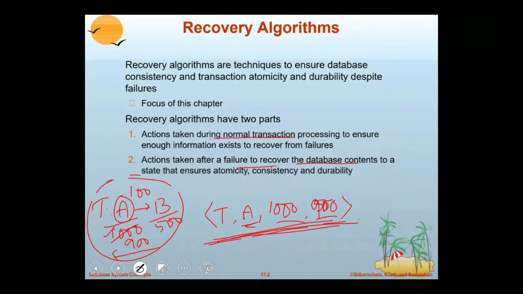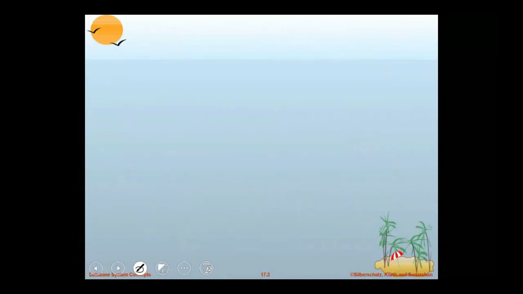Fine. Now we have to see how the database system is going to maintain information about the transactions. For this, we have recovery algorithms. Before I start recovery algorithms, the two things to consider importantly are recovery and atomicity.